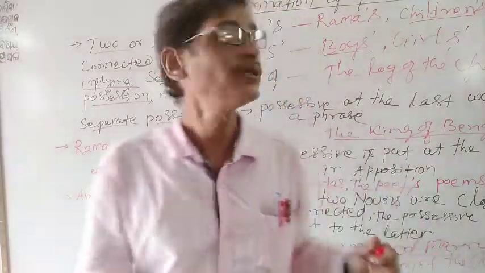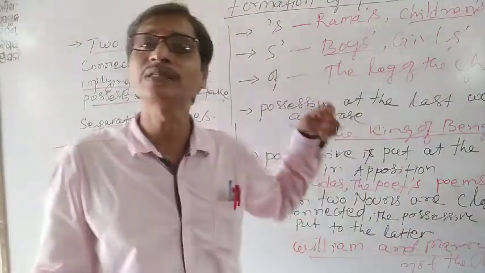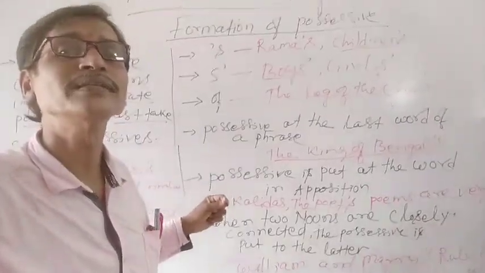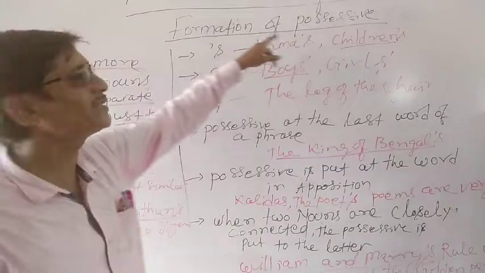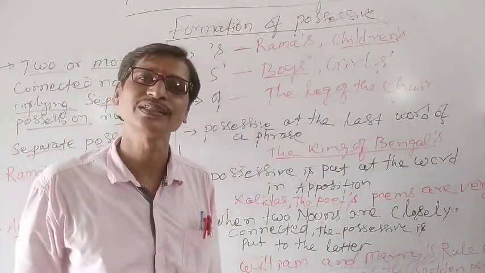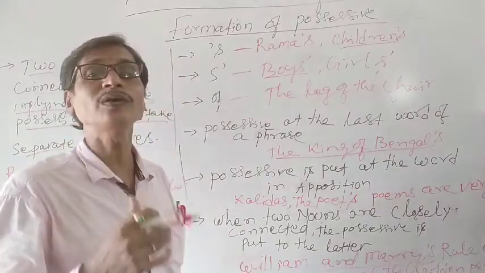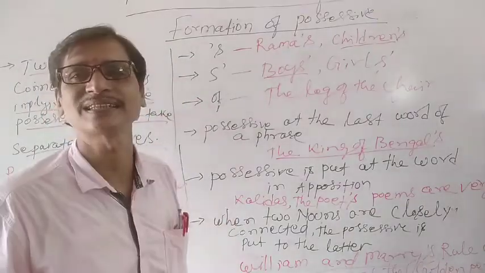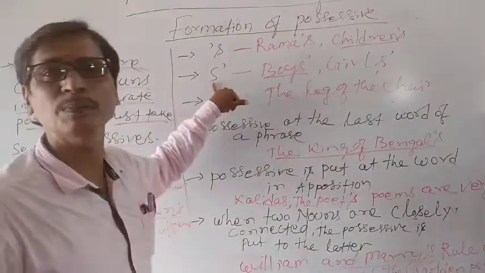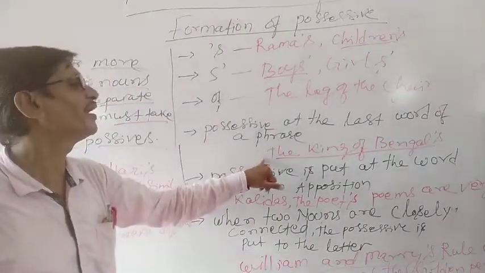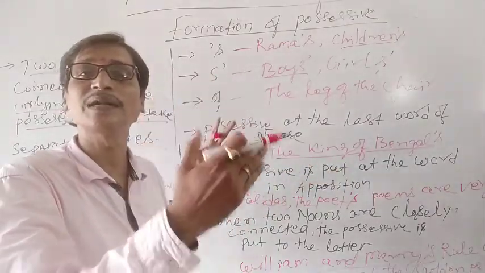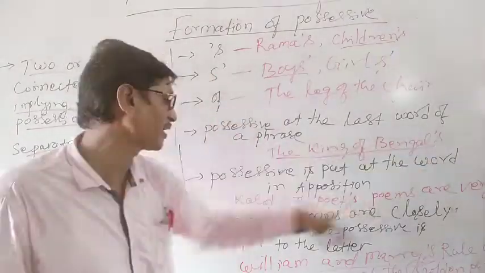So you understood. Now we understood first of all how to form the possessives, the formation of the possessive case of nouns. Let's understand how we can use the possessive cases. You understood when we use apostrophe s, when s apostrophe, when we use of, and when the end of the noun phrase contains the apostrophe case.